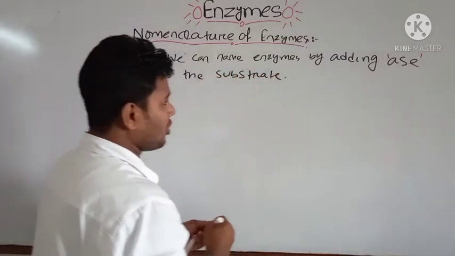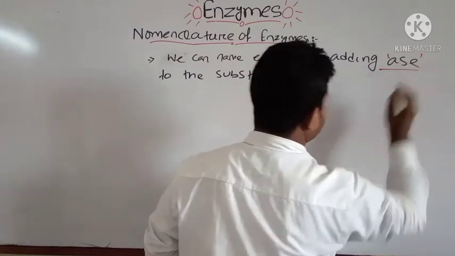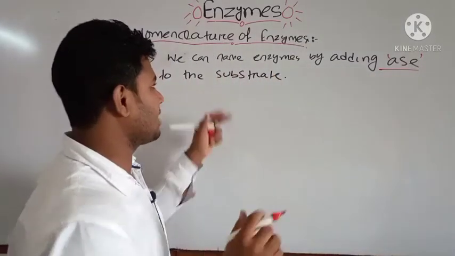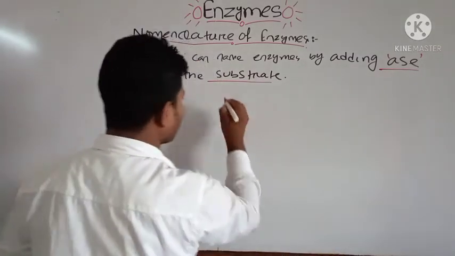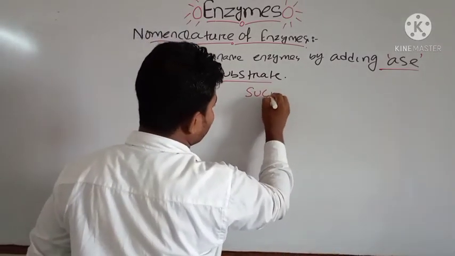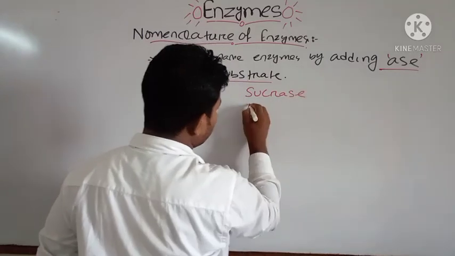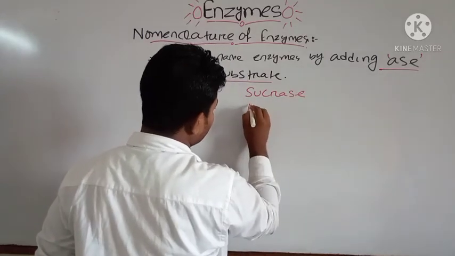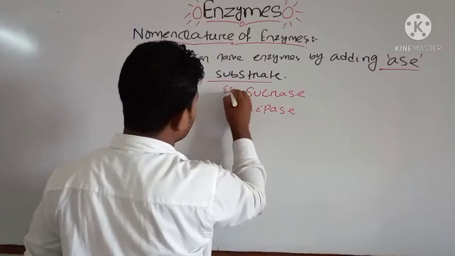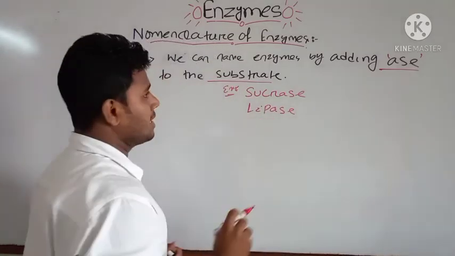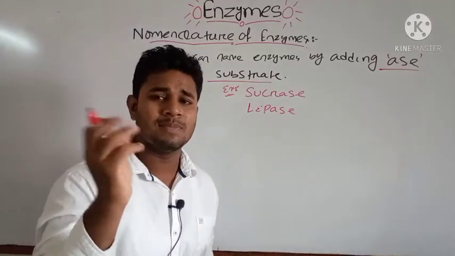We can add ASE to the substrate, and we can name the enzyme. One example of that is sucrase. Sucrase is an enzyme, and another example is lipase. These are two examples of enzymes that are named by adding ASE to their substrate.